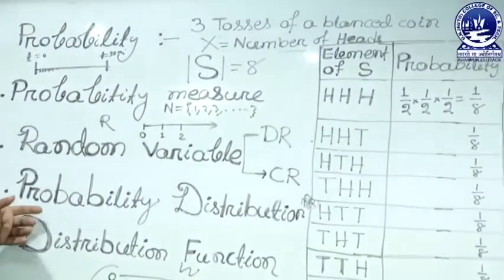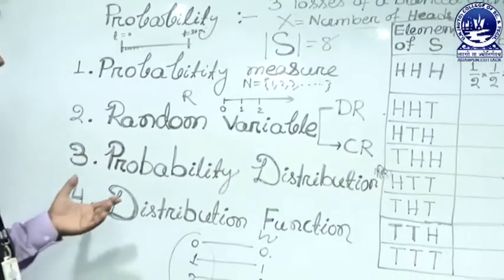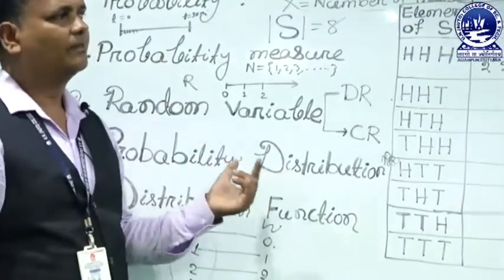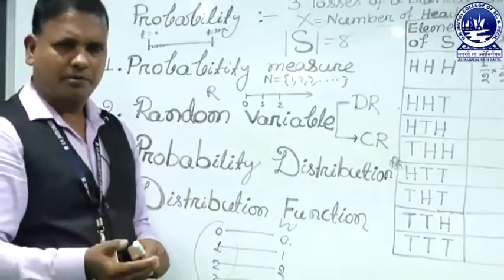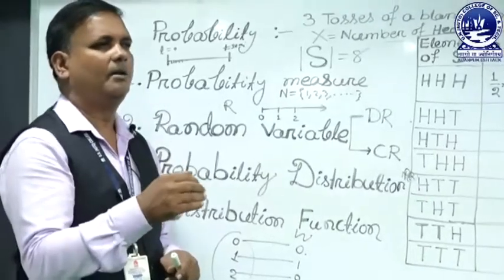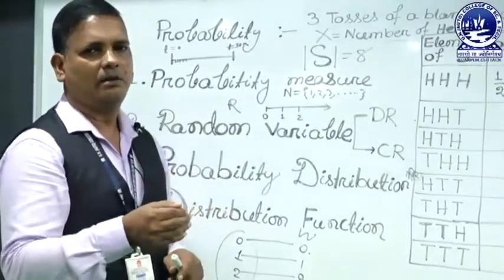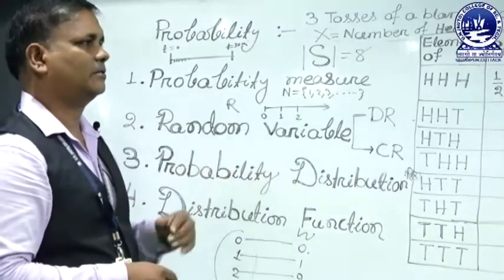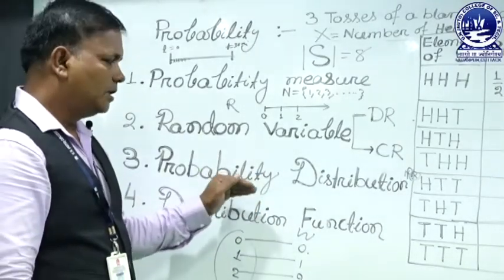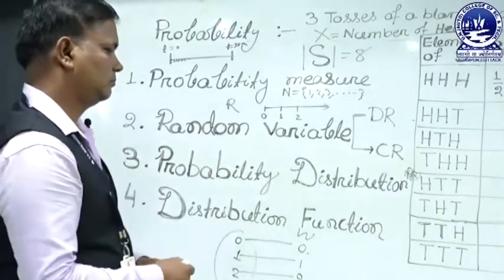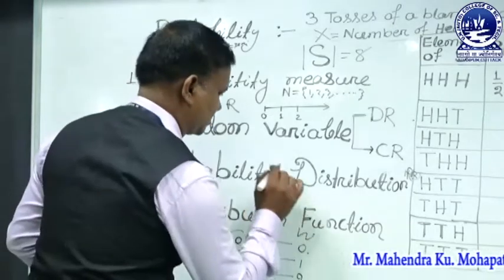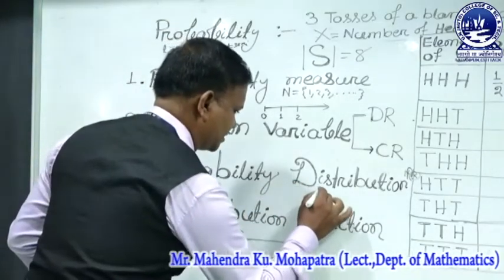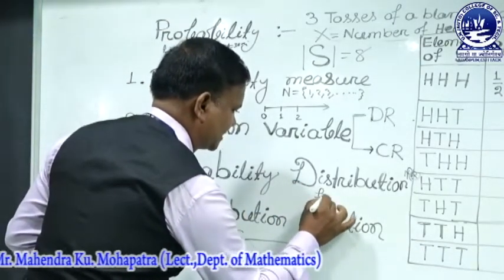The third one is probability distribution. What is probability distribution? If you distribute the probability in a perfect way, it is called a probability distribution. Probability distribution is a function, represented as f(x).